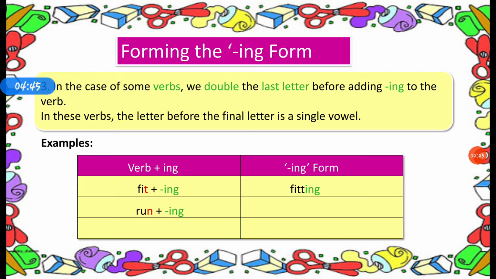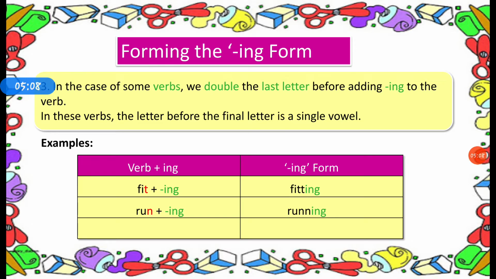Run. The letter before the final letter is U. That's why we double the letter N. It becomes running.